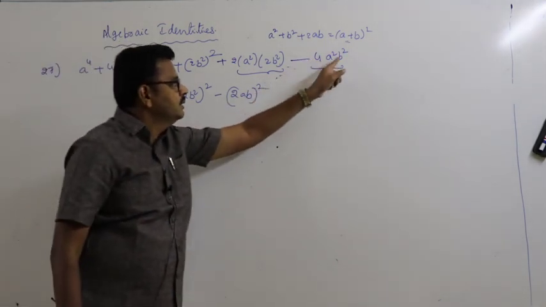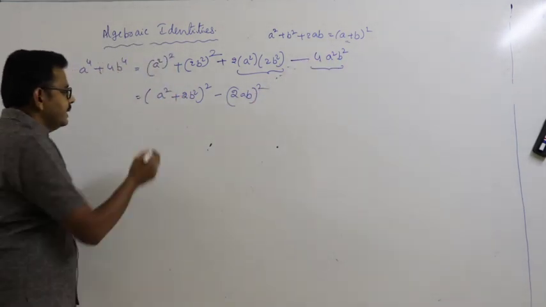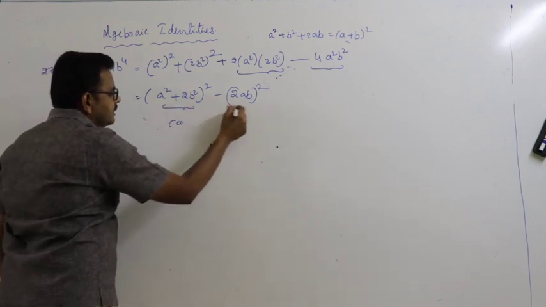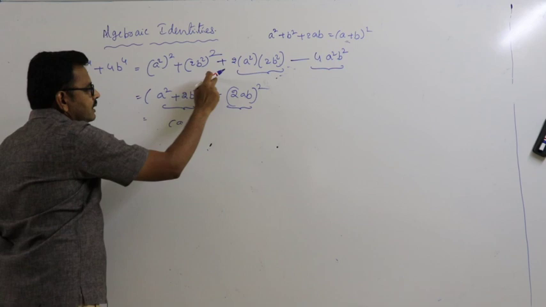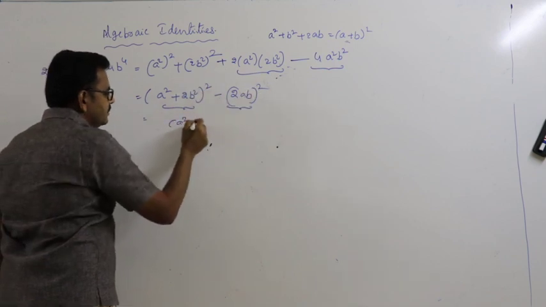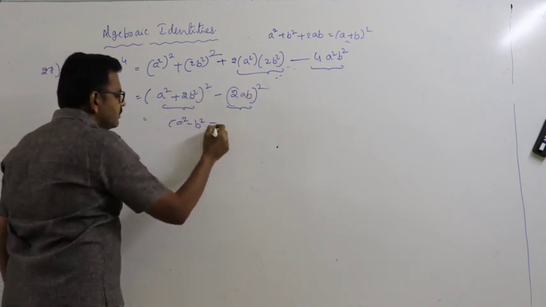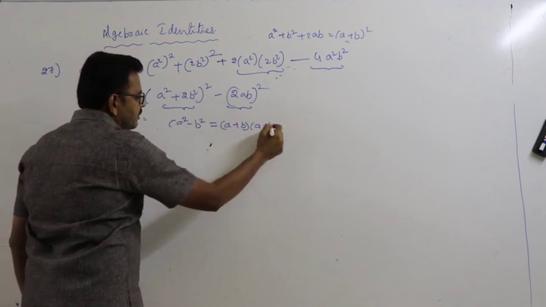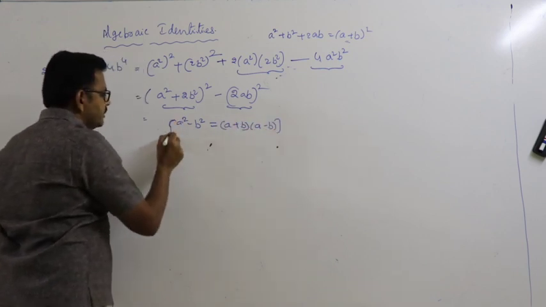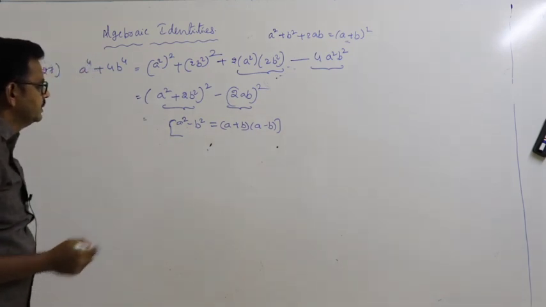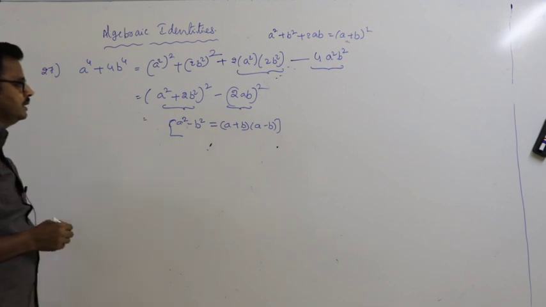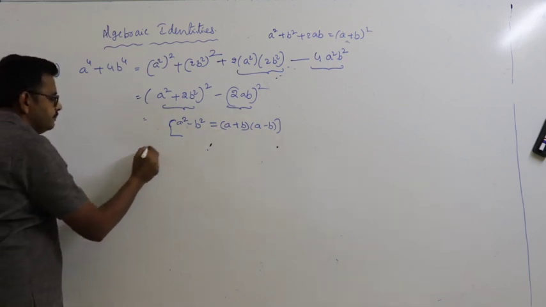(2ab) whole square. So again it is of the form, this is a, this is b, a square minus b square form. A square minus b square is equal to a plus b into a minus b. So treat this as a, treat this as b.